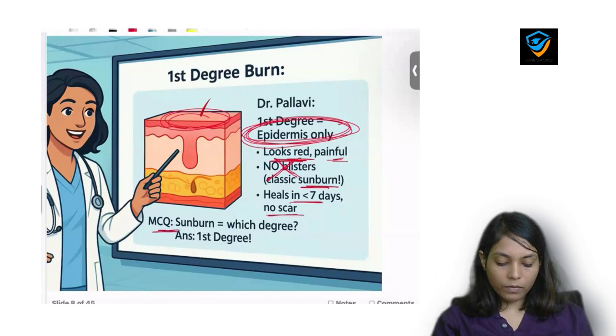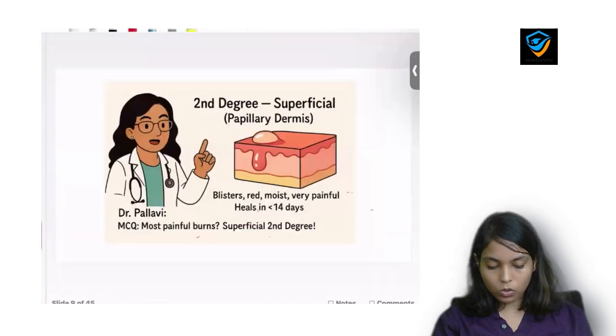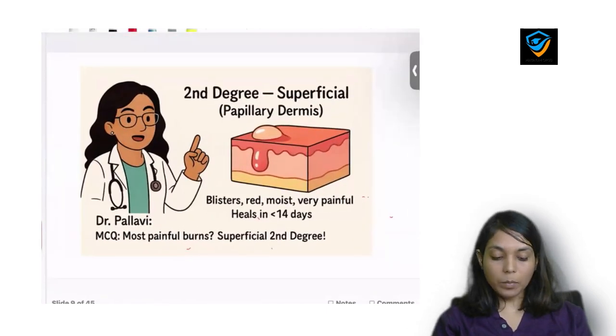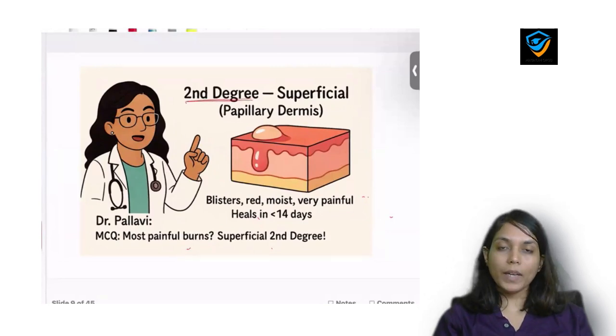Now, which type of MCQ can be framed here? Sunburn is a type of which degree? It is a first degree burn. Okay, now second degree burn. Second degree burn, we divide it into two subtypes. Second degree burn superficial and second degree burn deep.